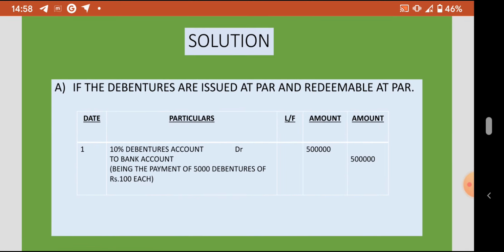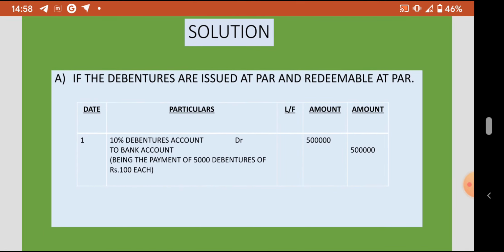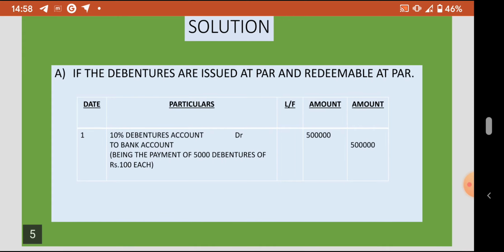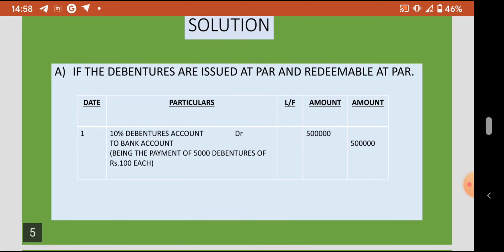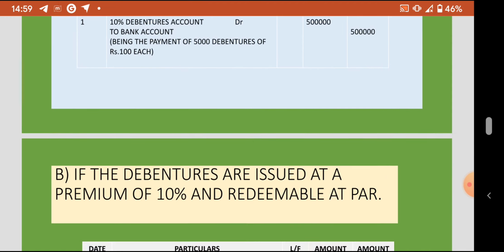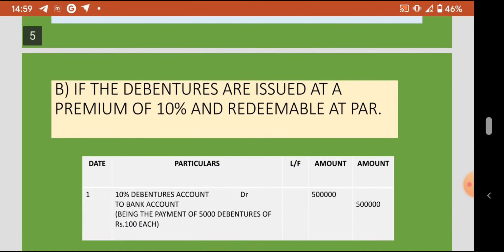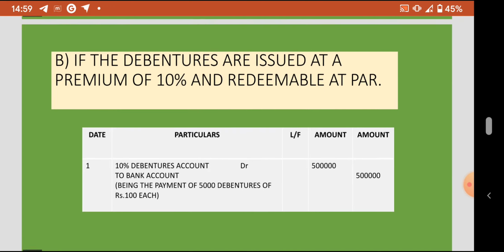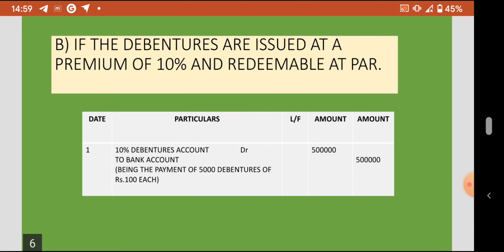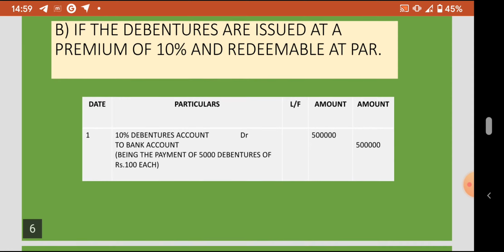Let us take up the first situation. If the debentures are issued at par and redeemable at par, it is simple: 10% debenture account debit to bank account, 5 lakhs, being the payment of 5,000 debentures of rupees 100 each. In the second situation, if the debentures are issued at a premium of 10% and redeemable at par, the issue at a premium is immaterial during redemption, but it is redeemable at par. Hence, the journal entry remains the same: 10% debenture account debit to bank account, that is 5 lakhs.